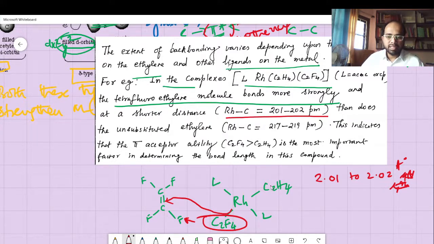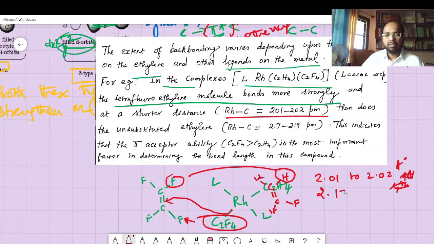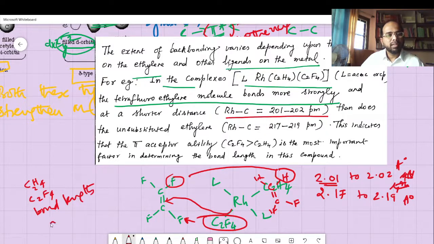Then this one is unsubstituted ethylene. It will go like this: C, H, H, and H. So you have F here, and in the place of F you have only H here. It's unsubstituted, and those have a bond length of 2.17 to about 2.19 angstrom. So you can see that the bonding length has been reduced. And the question may be, if you go from C2H4 to C2F4, the bond length is decreasing.